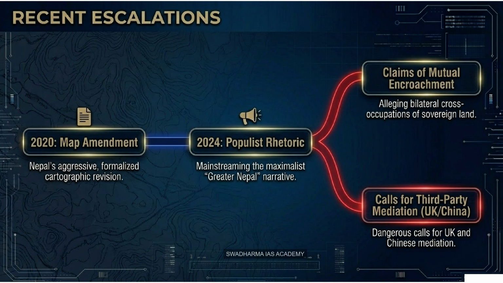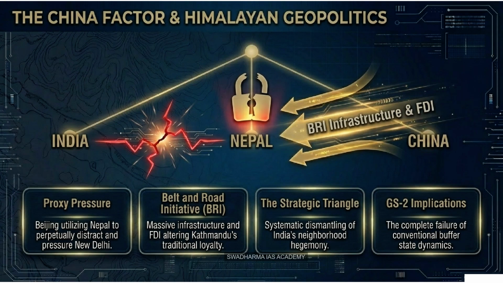But it goes beyond just maps and offices now, right? I mean, he dropped a massive diplomatic bomb recently. You're referring to his unprecedented parliamentary speech. Exactly. He stood up and claimed that both sides have encroached on each other's territory, and then he actively demanded that the United Kingdom intervene to mediate the border dispute. Right, demanding British intervention to access old colonial archives.